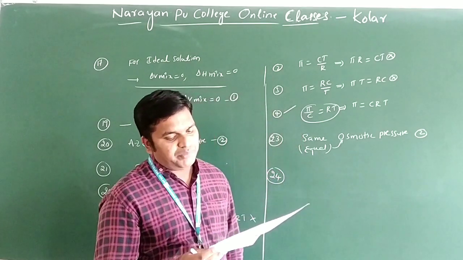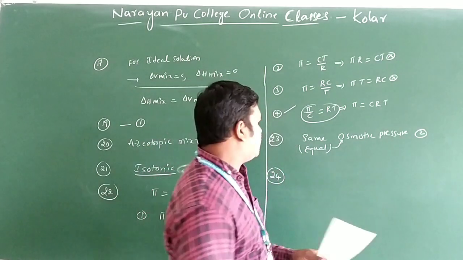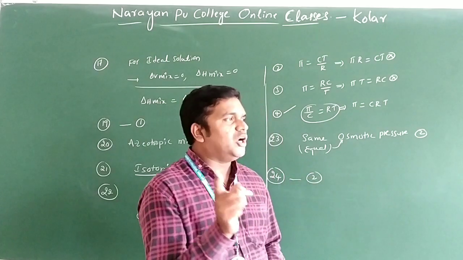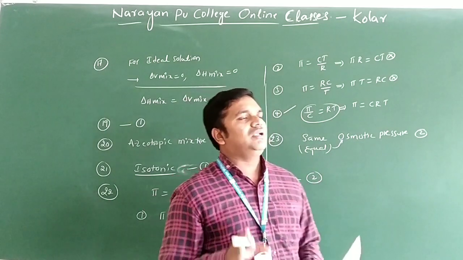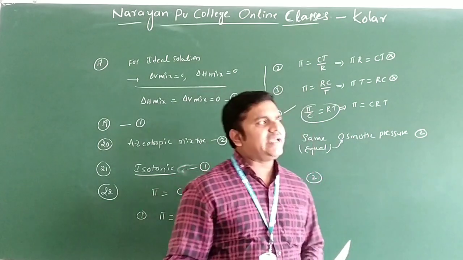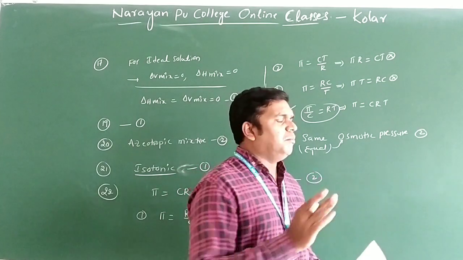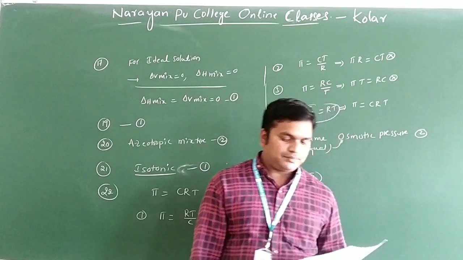So which is not correct? They have the same weight concentrations, that is option 2 only. Osmotic pressure may be equal, but weight concentrations are not equal. It is equal only in the case of non-electrolytes. Concentration sometimes may be equal, but the majority of the time their concentrations are not equal.